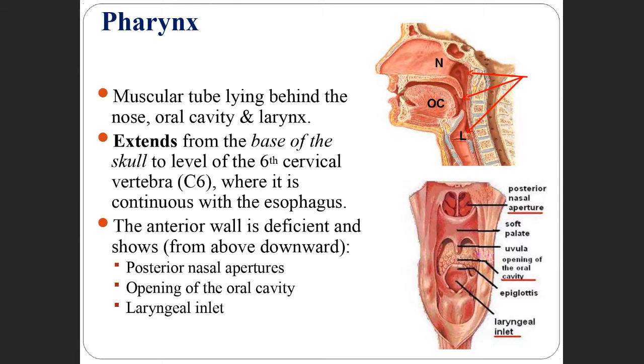It contains the posterior nasal aperture, and then the opening of the oral cavity, and then the laryngeal inlet. Inlet means the upper, inner part of the larynx.